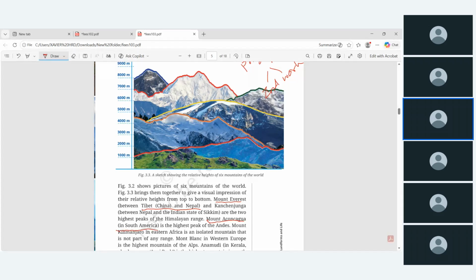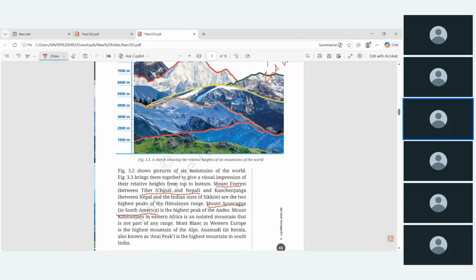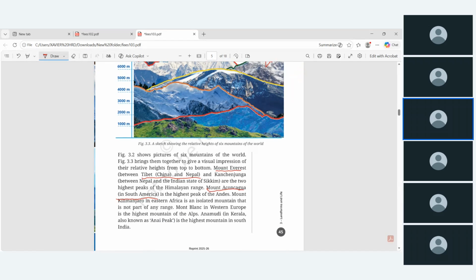ஏன்னா ப்ரிலிம்க்கு வரும்போது you will forget everything. So இதெல்லாம் வந்து ஒரு நோட்ல தனித்தனியா எழுதி வச்சுக்கோ. These facts you have to recall periodically. And it is the highest peak in the Andes. So Mount Kilimanjaro in Eastern Africa. It's an isolated mountain that is not a part of any range.